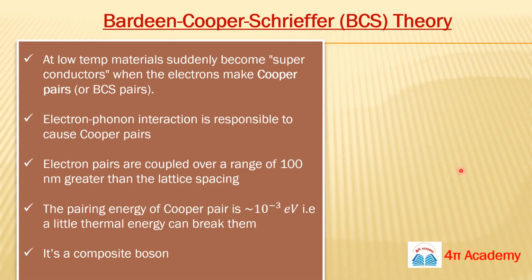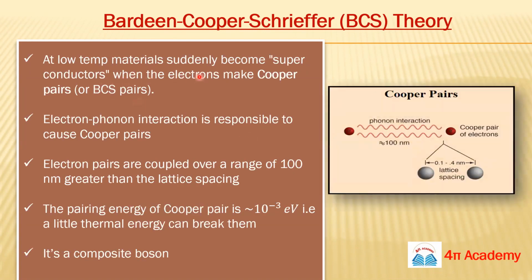At low temperature, materials suddenly become superconductors when the electrons make Cooper pairs. Electron-phonon interaction is responsible for making Cooper pairs. Electron pairs are coupled over a range of 100 nanometer, greater than the lattice spacing. That means the distance between the two electrons in a Cooper pair is of the order of 100 nanometer, and this distance is greater than the distance between the lattice sites. Inside the crystal, two lattice points are separated by a distance of 0.1 to 4 nanometer, the lattice spacing or lattice constant.